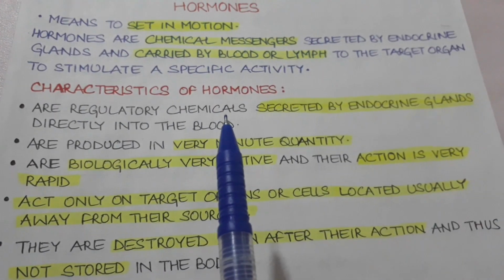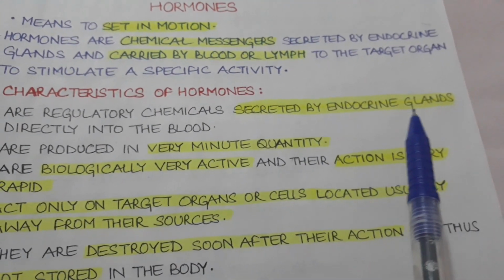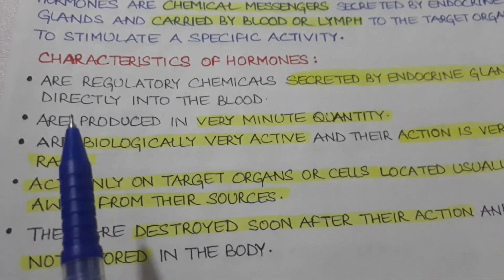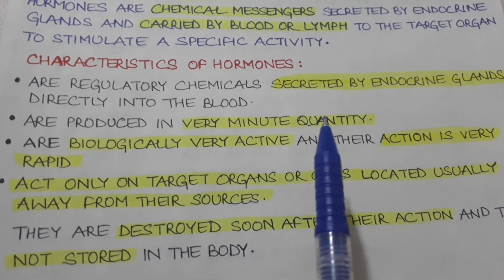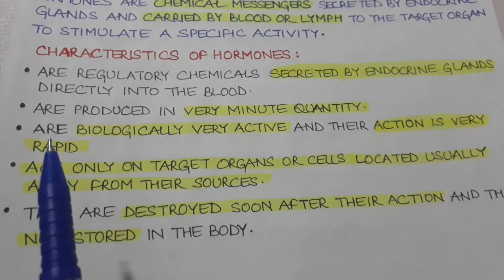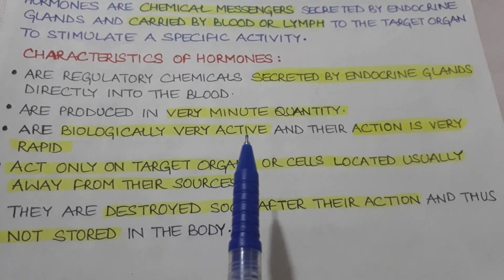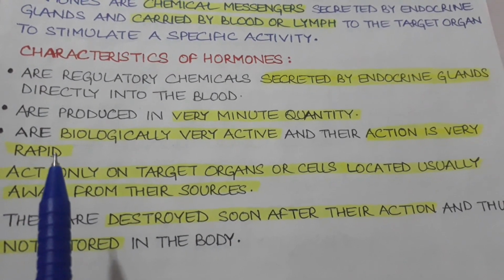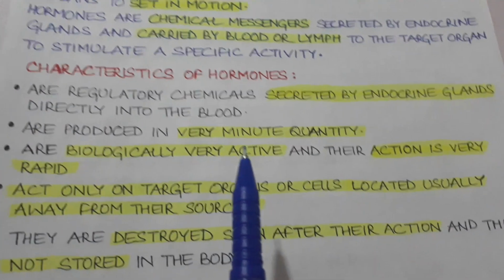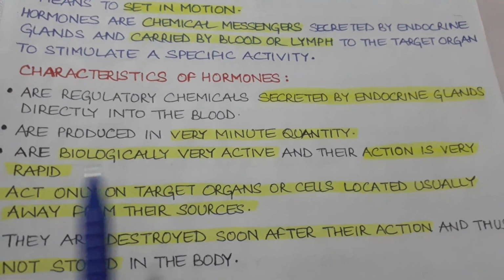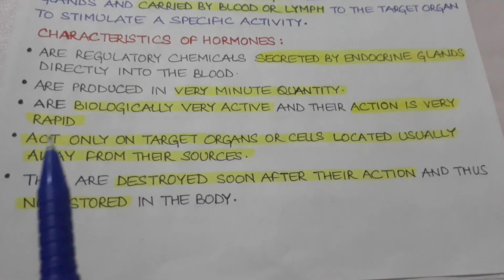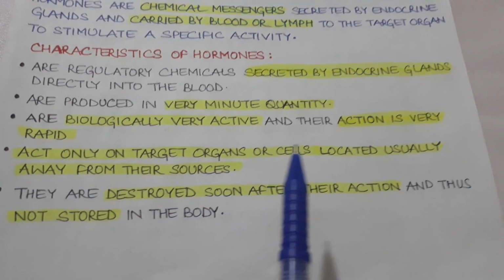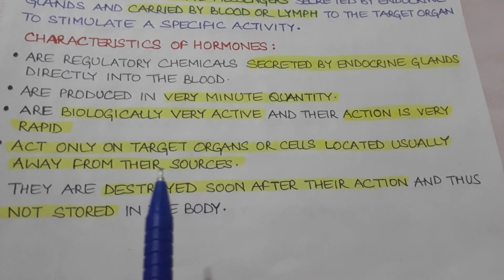Hormones have the following characteristics. These are the regulatory chemicals, secreted by endocrine glands and directly poured into the blood. Number 2, these are produced in very minute quantity. These are biologically very active and their action is very rapid, very quick action. And biologically very active means these are basically enzymes. They act only on target organs or cells located usually away from their sources.